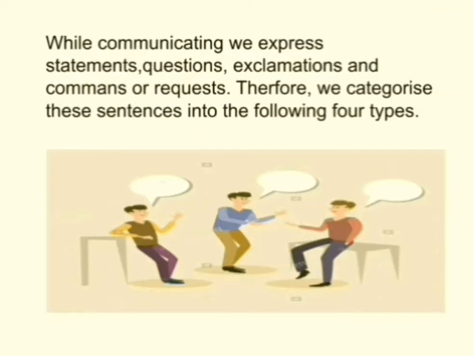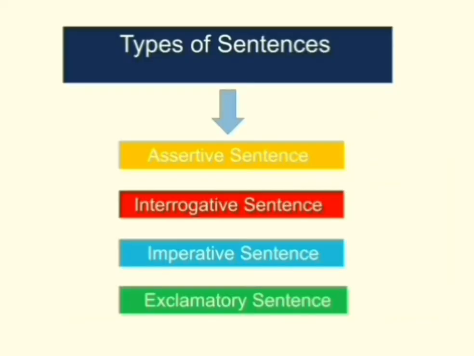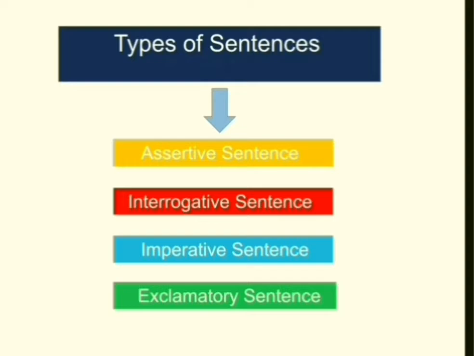While communicating, we express statements, questions, exclamations, and commands or requests. Therefore, we categorize these sentences into the following 4 types. Children, let's see the types of sentences. First one, assertive sentence. Second one, interrogative sentence. Third one, imperative sentence. Fourth one, exclamatory sentence. Now let's see all the 4 types of sentences one by one in detail.